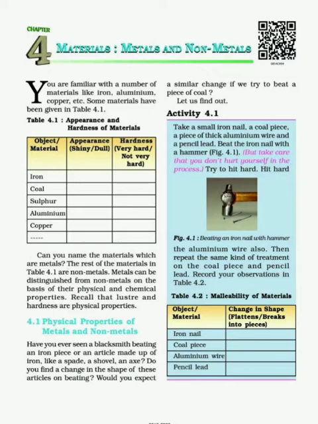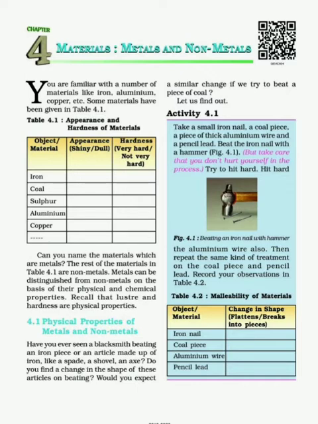Next material that is given to you is aluminium. Aluminium vessels or utensils you are using at home, you observe that they give a shiny look. So for appearance you can write shiny, and for hardness, aluminium utensils are very hard, right? Next material is copper. Things made of copper are mainly used for pujas, right? So you can say that copper is also a very hard material, and it appears shiny.